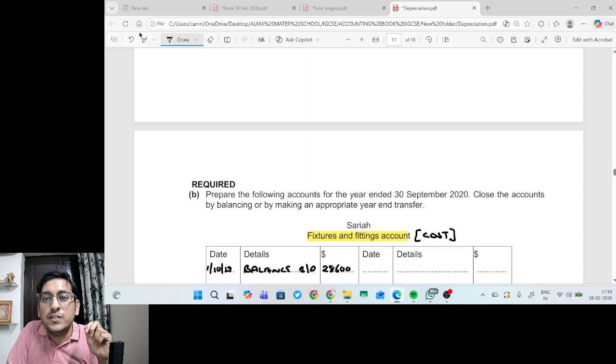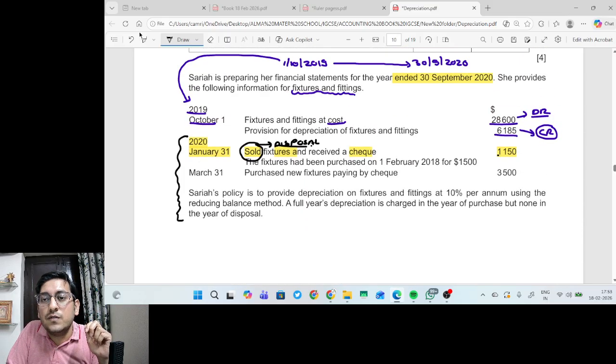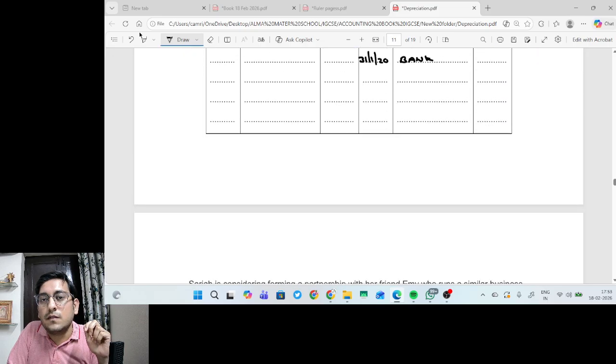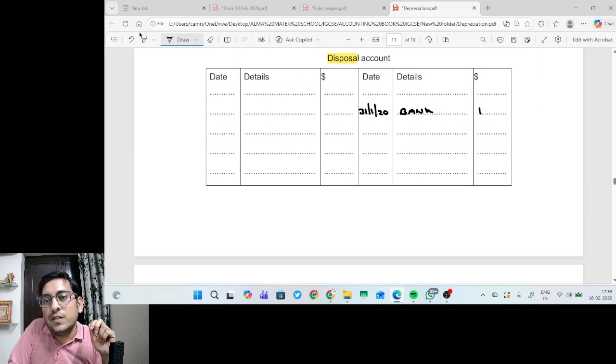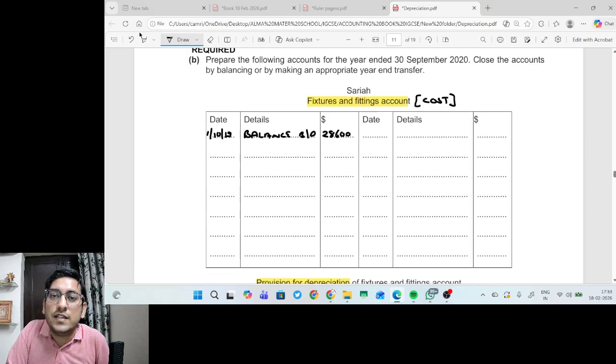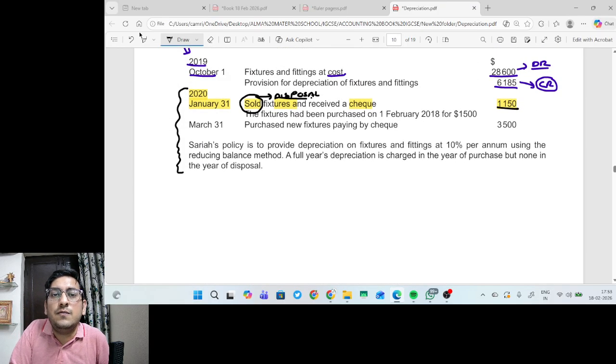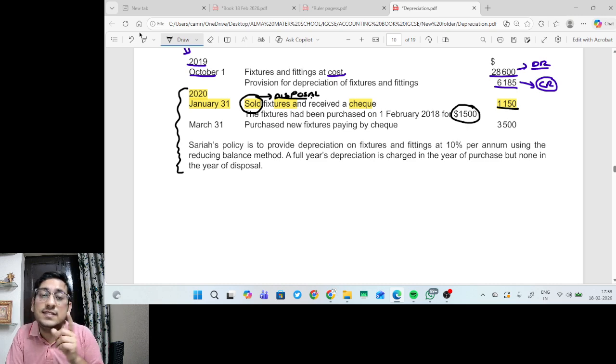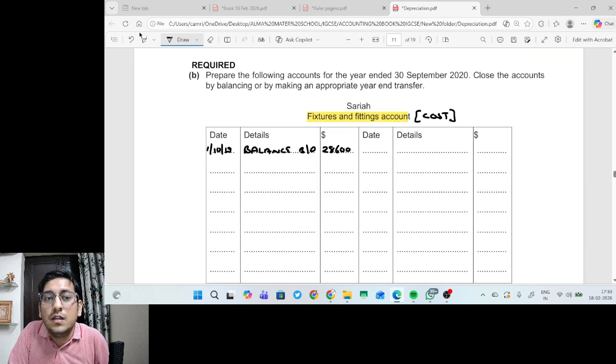And what is the value which we received for disposing the assets? It is 1150. So this is called as 1150 as a disposal value. Now, please understand, whenever we dispose the assets, we will first identify the cost of assets which we have purchased, because since the assets has been disposed of, we will reduce the balance of fixtures and fittings and transfer it to disposal account. So in disposal side, we will write only the cost value.